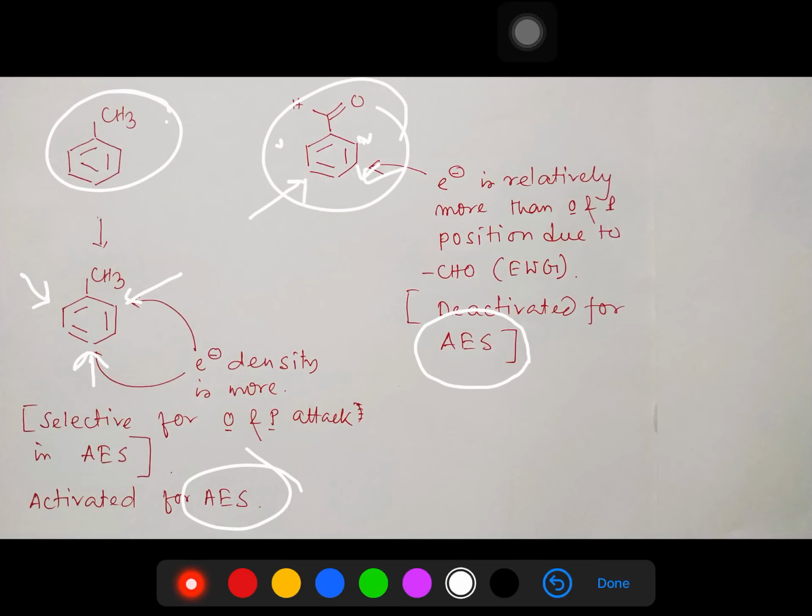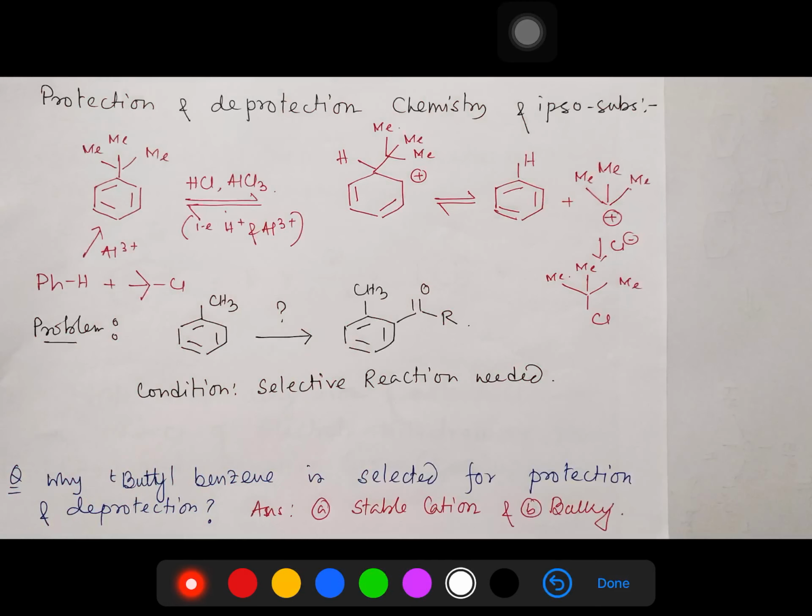Now look at the protection-deprotection chemistry, a very interesting topic. First of all, we need to prepare tertiary butyl benzene. Why tertiary butyl? As I told, during the deprotection, a carbocation will be formed, and we need to be very careful about the stability of the carbocation, because if the carbocation is stable, then the chances that it will form are higher. That's why we have taken tertiary butyl benzene. For that purpose, we take benzene and tertiary butyl chloride in the presence of AlCl3 as a catalyst.